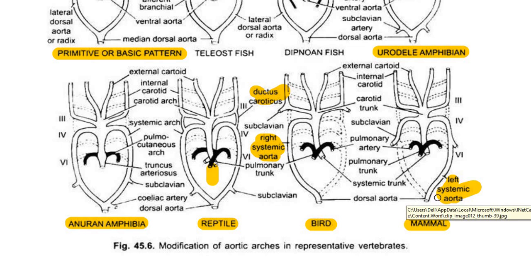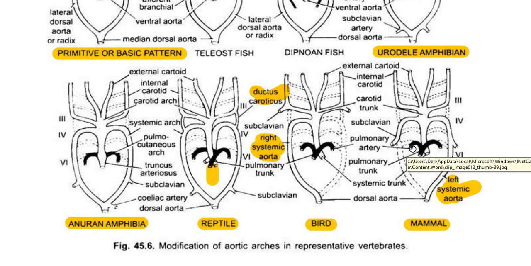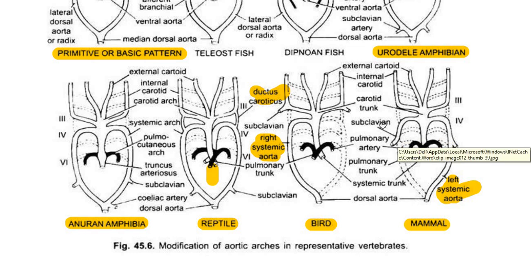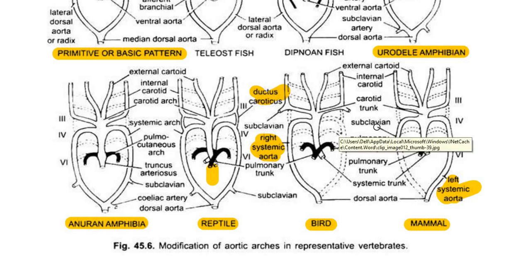So you need to remember that systemic aorta or systemic arches supply blood only to other parts of the body, except lungs and brain. For the lungs, the blood is supplied from the pulmonary arch, that is the pulmonary artery. So pulmonary arteries always carry deoxygenated blood for purification. So here the right systemic arch is present as subclavian artery, whereas in case of birds, I said the left systemic arch is present as subclavian artery.